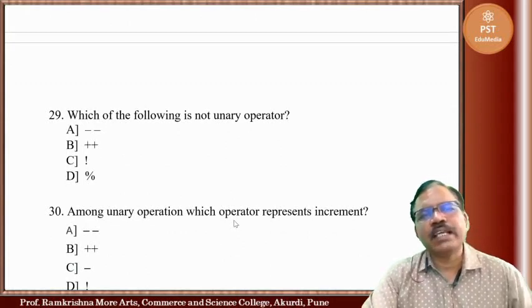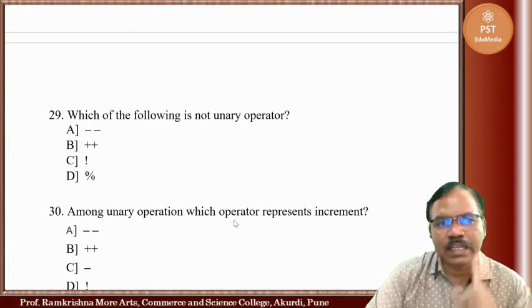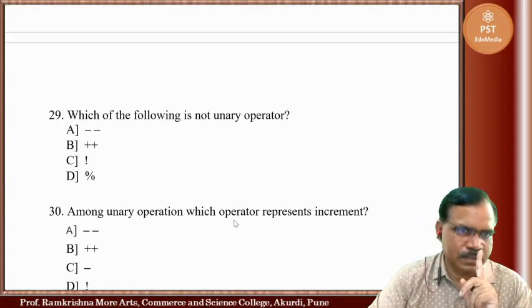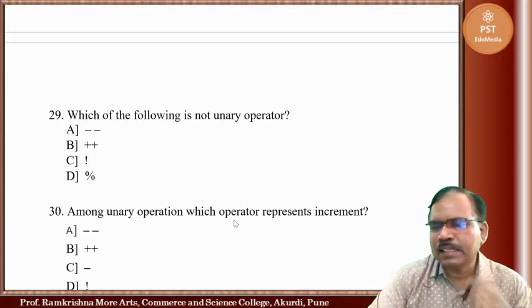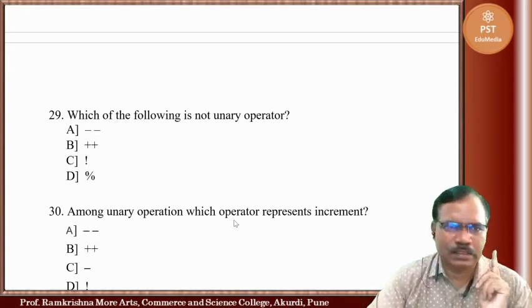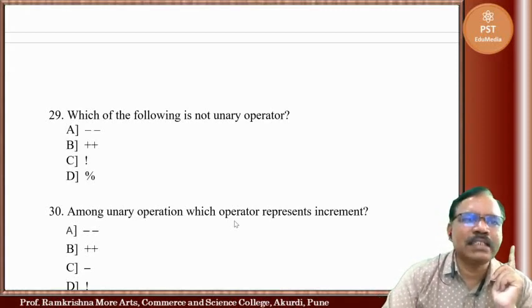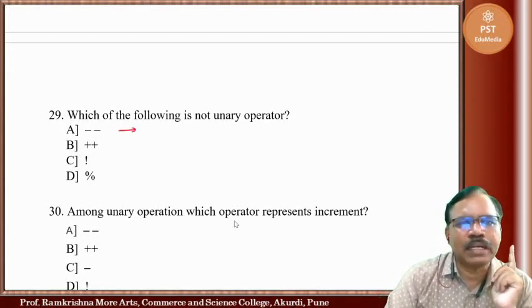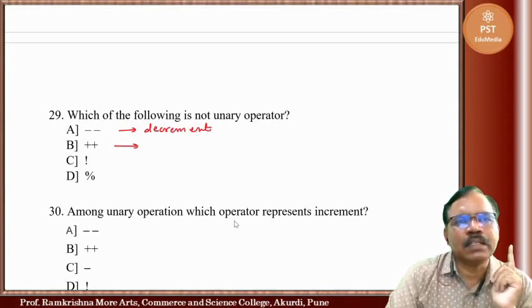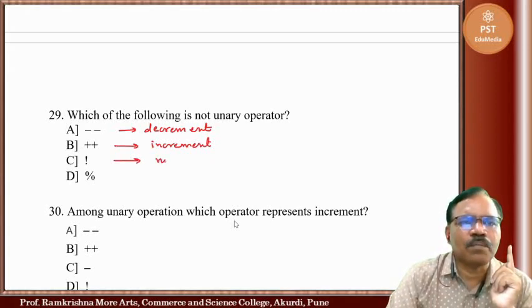Which of the following is not a unary operator? Unary means it is acting on a single operand. Now here minus minus is called the decrement operator. This plus plus is called the increment operator, and this is the NOT operator, and this is the modulo operator.